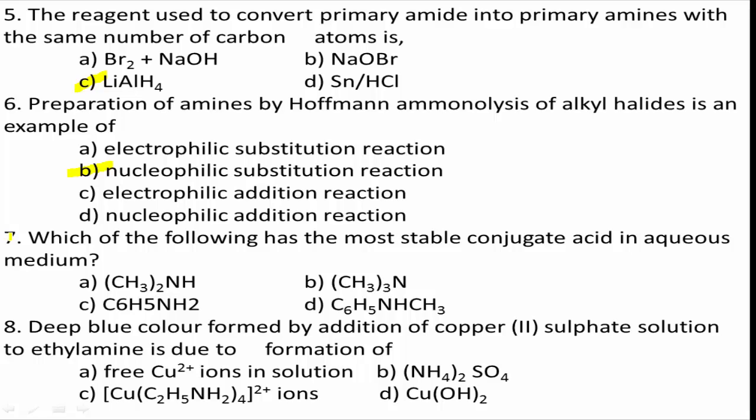Next, question number 7. Which of the following has the most stable conjugate acid in aqueous medium? Which of the following has the most stable conjugate acid in aqueous medium? Option A (CH3)2NH, option B (CH3)3N, option C C6H5NH2, option D C6H5NHCH3.